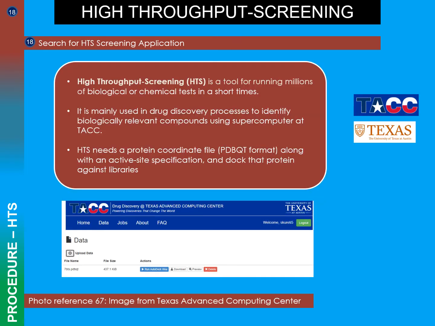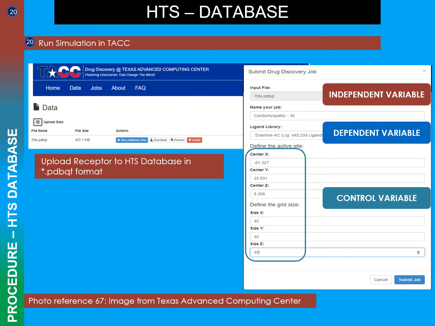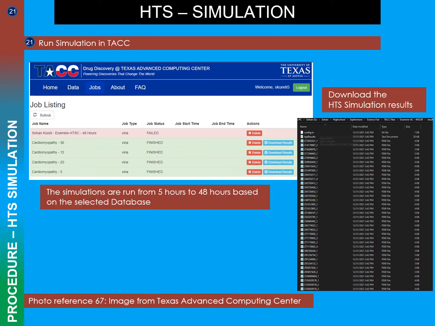High-throughput screening, HTS, is an application used to screen through millions of non-toxic chemicals in a short period to find a potential drug. Located in Austin, Texas, is an HTS application with a non-toxic chemical library of 3.18 million, split into 5 categories. The HTS application has a similar user interface to AutoDock Vina, where the independent, dependent, and control variables are required as input. The output of HTS is the top 1,000 results in each of the 5 categories.